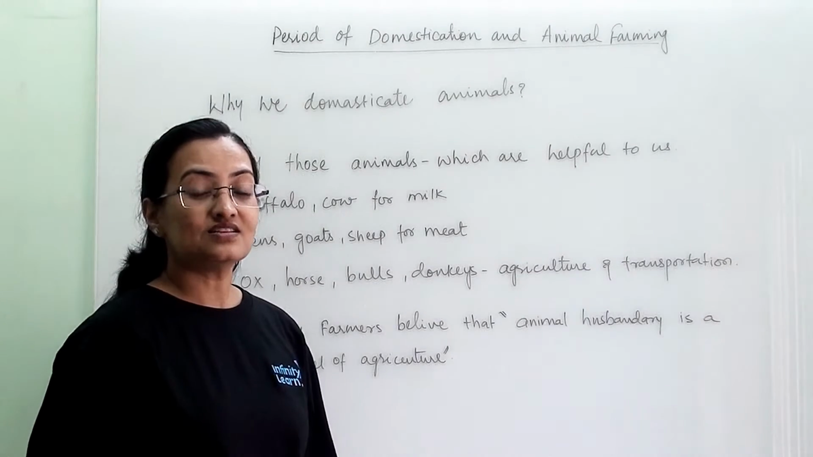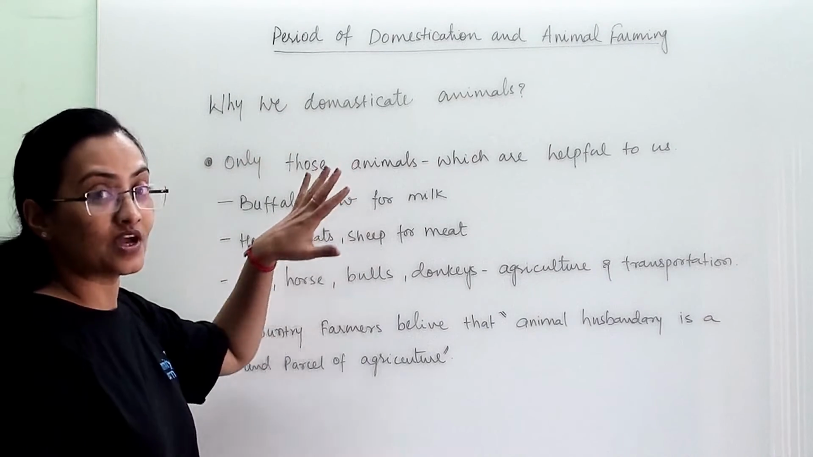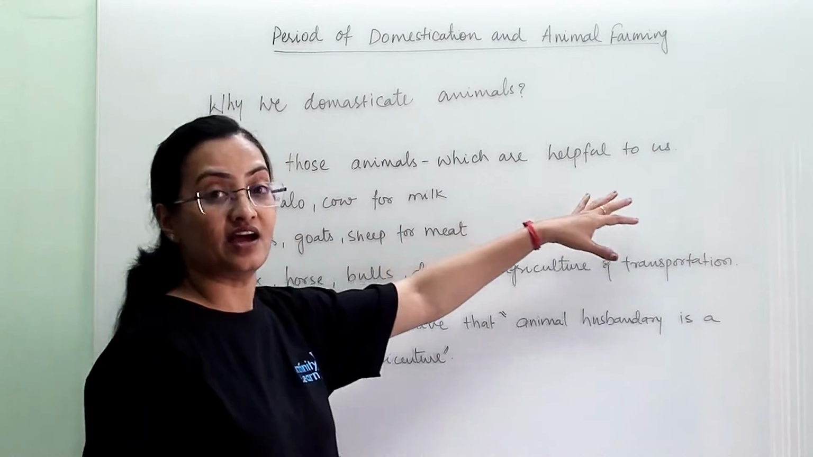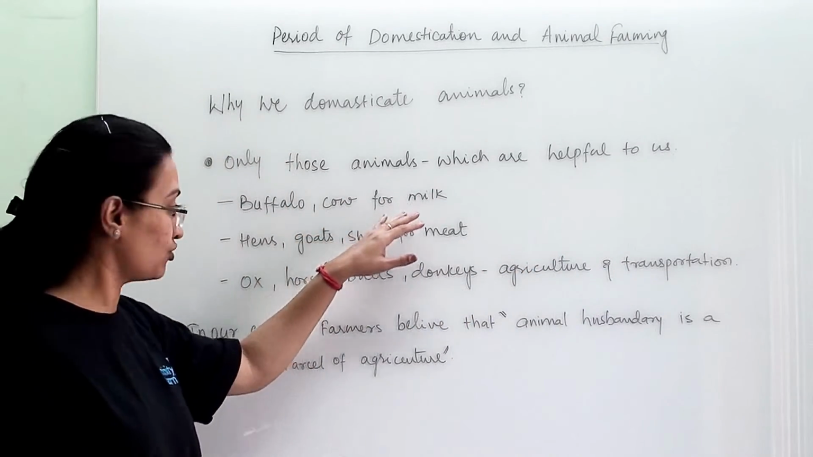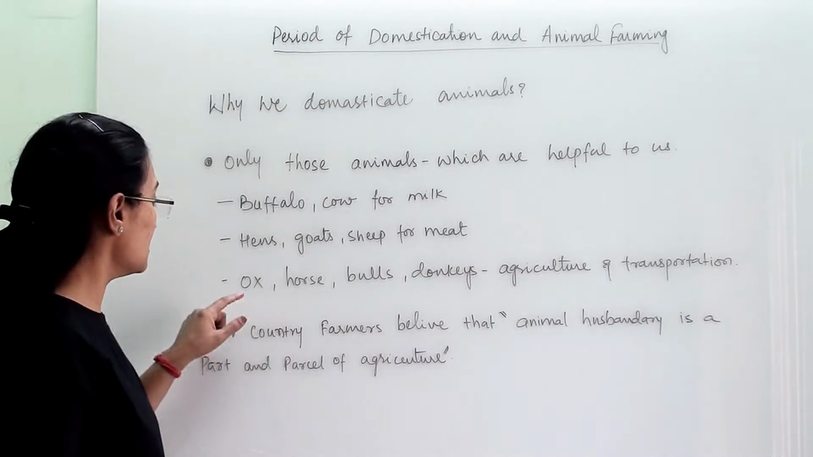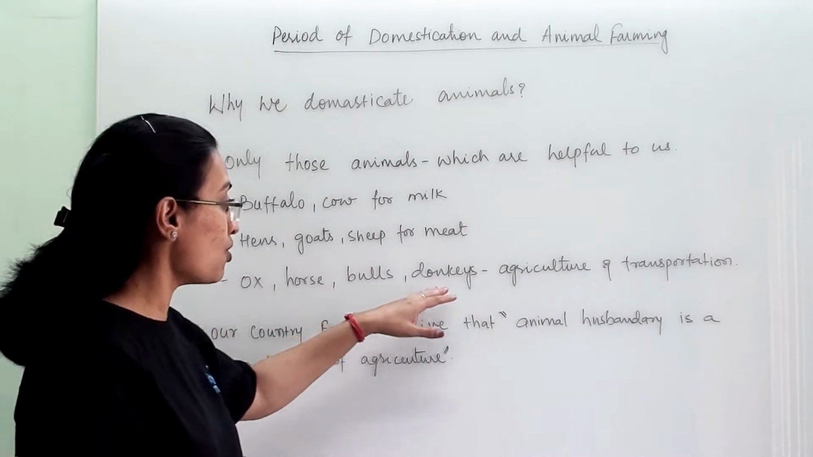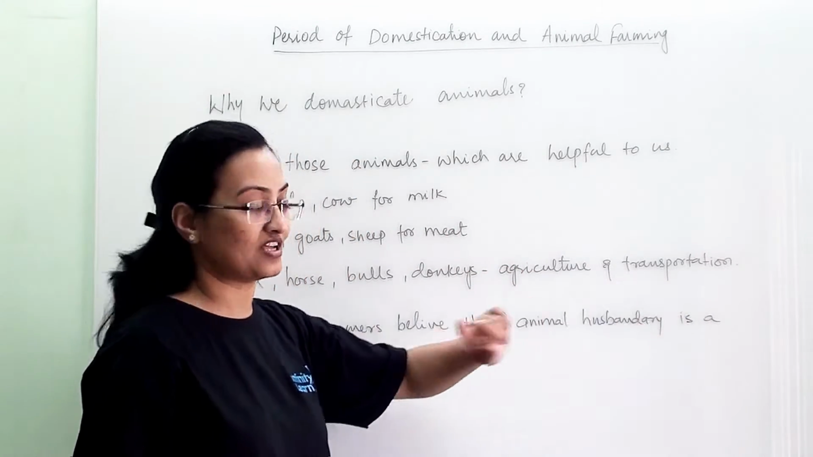So what are the reasons why we domesticate animals? We only domesticate those animals which are helpful to us. For example, buffalo and cows we domesticate for milk, hens, goats and sheep for meat, and ox, horses, bulls and donkeys for agriculture and transportation.